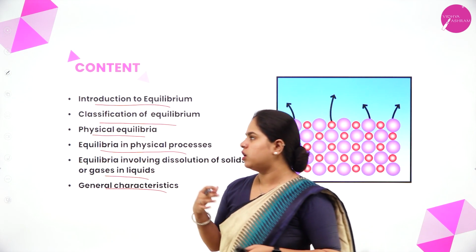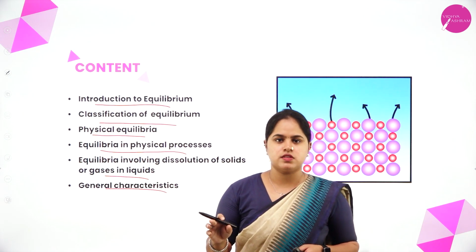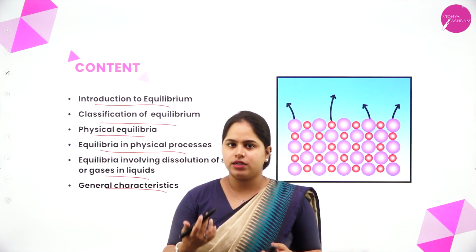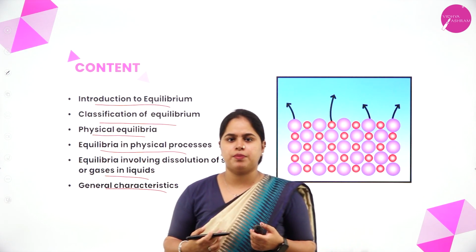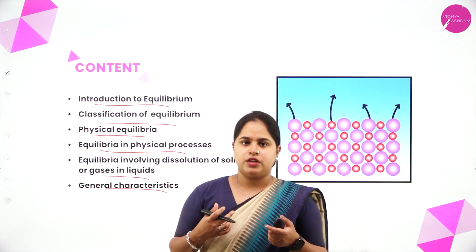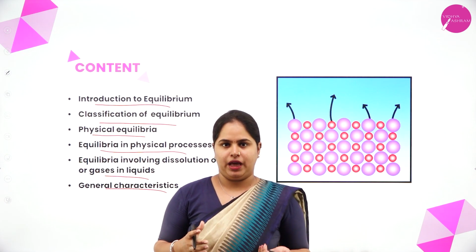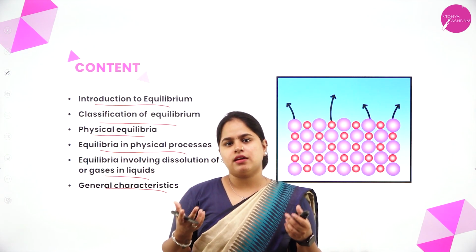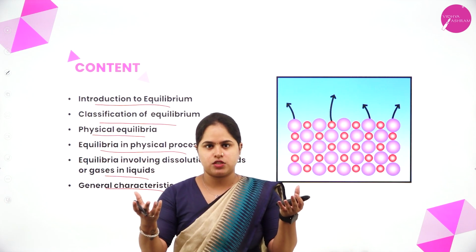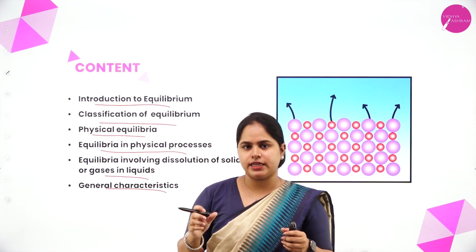So first of all, before moving on to these contents, let's understand what is equilibrium. Let's take the example of a weighing balance, not the digital one, the old weighing balance. In that, you can see there will be two plates on which you can put weights.